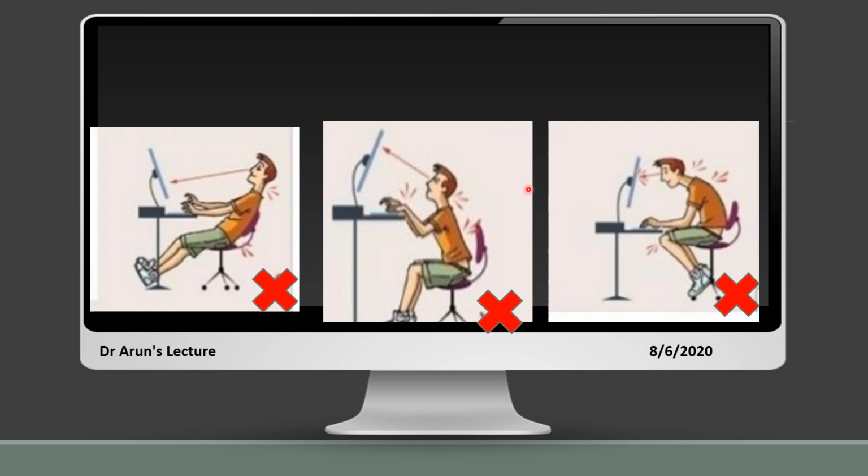And in the next posture, where the individual and the screen are almost at the same level, again the neck, the upper neck region, is not being supported, and pain can occur. And in case the distance between the screen and the individual is closer, the eye can go to a phase of strain.